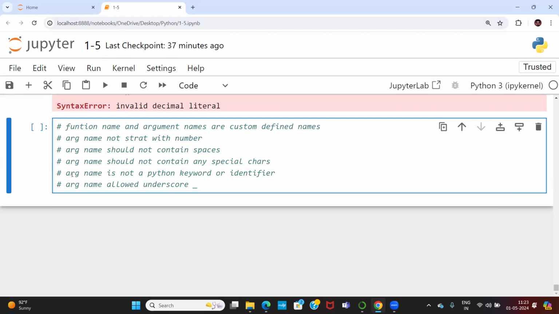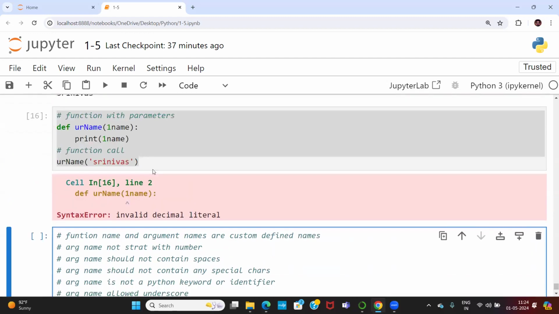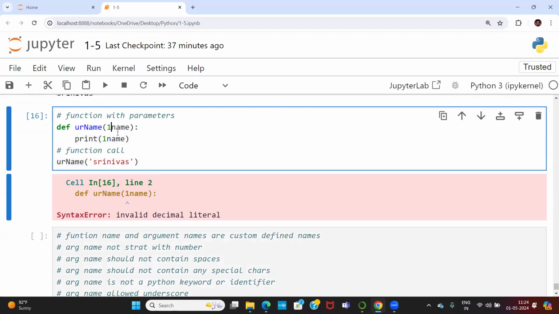Remember, not only Python, even in JavaScript, C#, Java, PHP, C++, Ruby, Perl, Go language, any language you take, there are some rules and regulations for programming languages. The rules we are discussing for Python will be applicable for all other programming languages also. Now we are talking about arguments. We are trying an argument name starting with a number. Allowed or not allowed? It is not allowed.